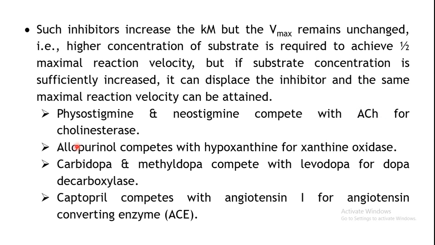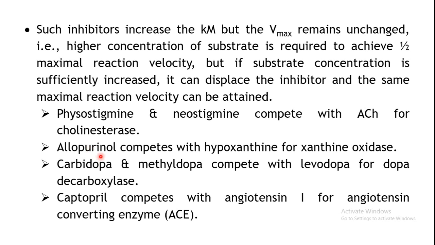The actual substrate for cholinesterase is acetylcholine, so cholinesterase is an enzyme which hydrolyzes acetylcholine. But physostigmine and neostigmine, being equilibrium type inhibitors, can inhibit the enzyme cholinesterase, and the metabolism of ACh can be inhibited. But if you increase the concentration of ACh, this inhibition is surmountable.